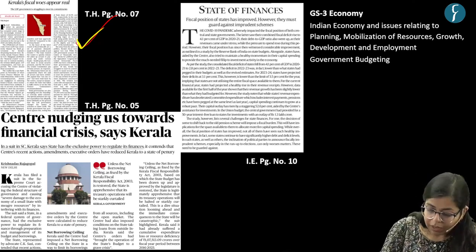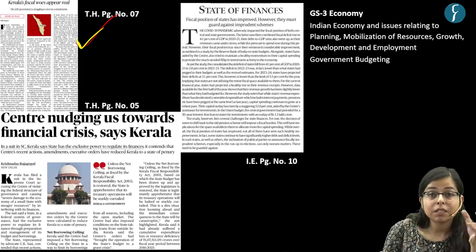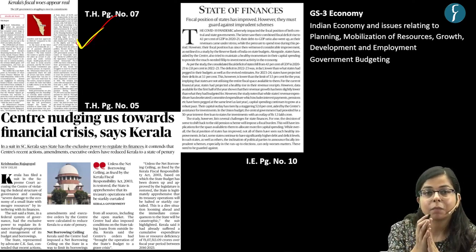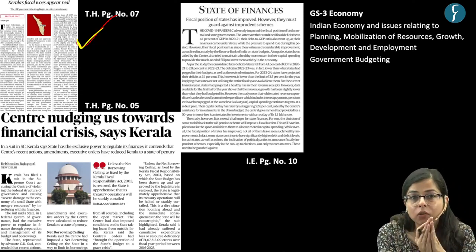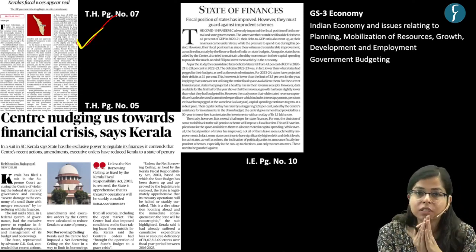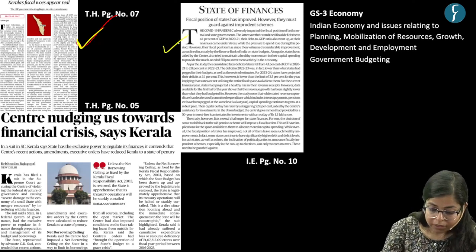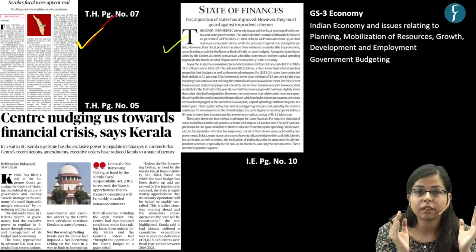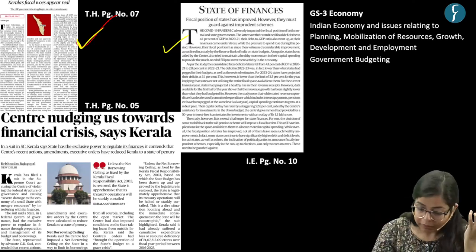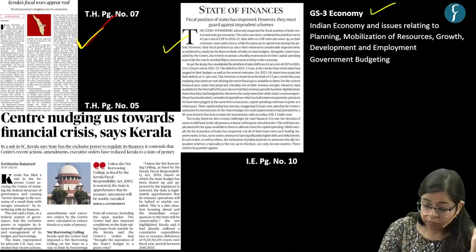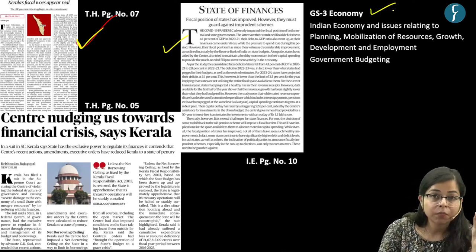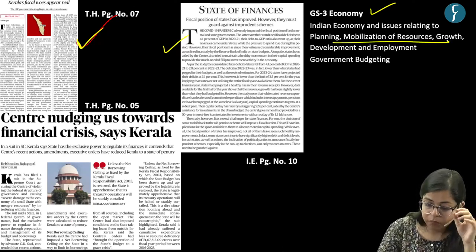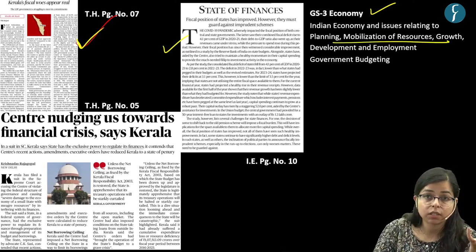So this is regarding fiscal federalism, or devolution of finances to the state, and how central government controls the devolution of finances to the states, right? So this is the case of Kerala in particular, but we will see this article in general, that what is this issue all about, right? Now this article is important for our GS paper 3 economy. This is important under the syllabus head mobilization of resources.